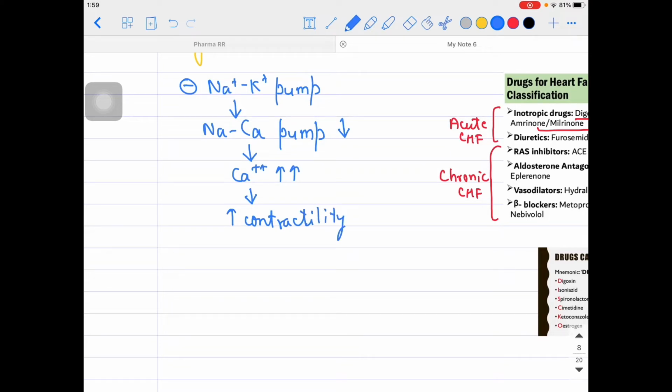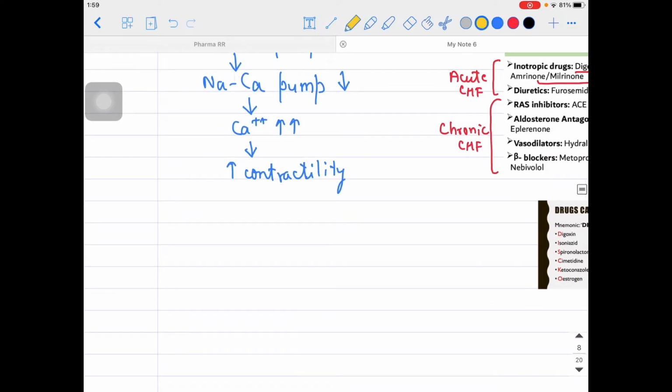Okay, so there are some factors which can cause drug interactions and have an impact on digoxin. For example, if a patient is having hypokalemia, or hypomagnesemia, or hypercalcemia, then it has an impact on digoxin. In these cases, it will lead to increased digoxin toxicity.